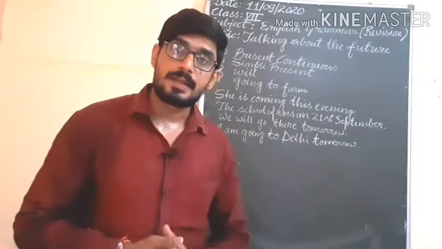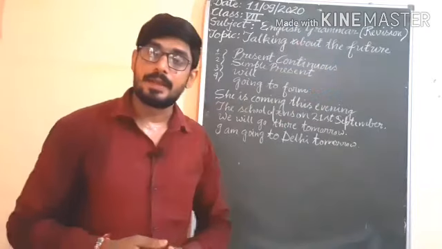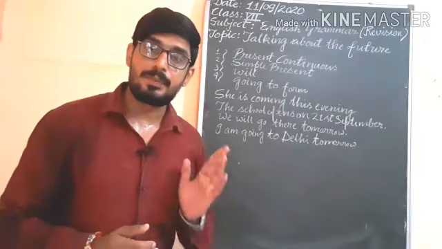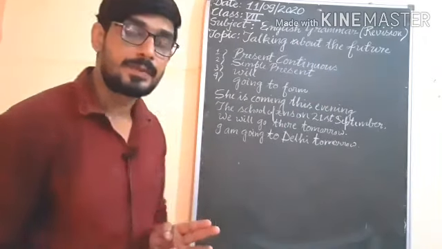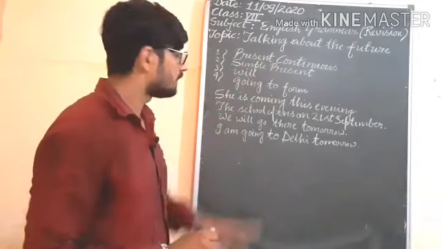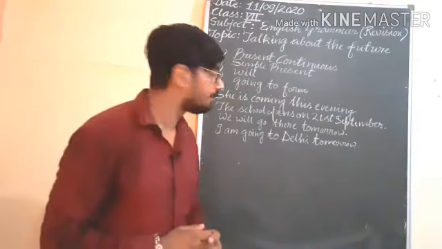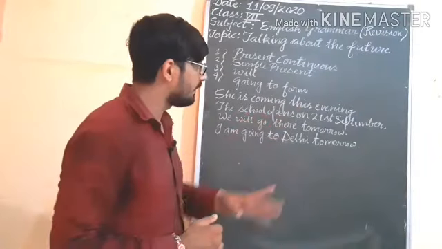Dear student, the next chapter is talking about the future, and in this chapter we studied 4 ways to talk about the future. First is present continuous, second simple present, third is will, and fourth is going to form. We will look at the examples. She is coming this evening.